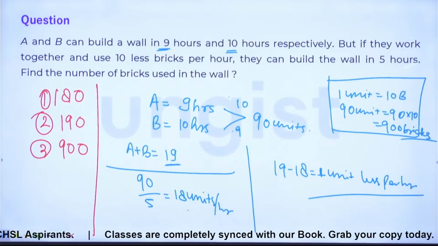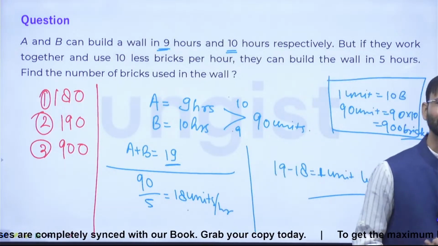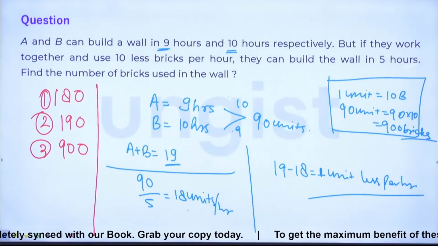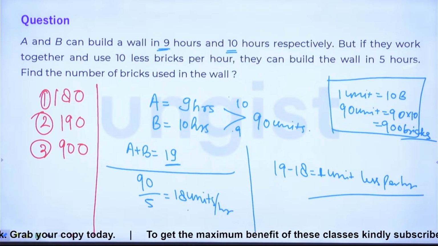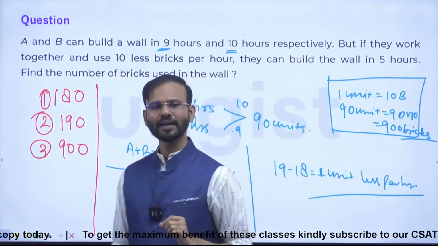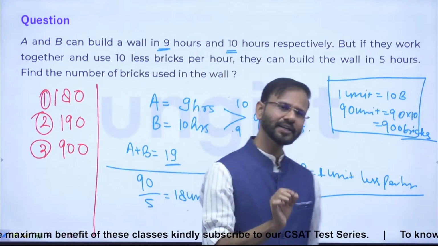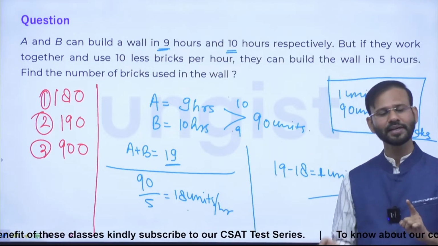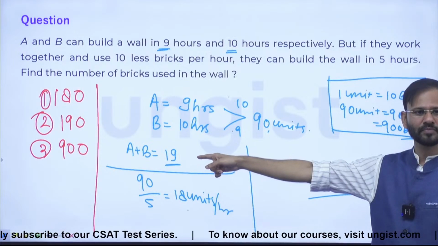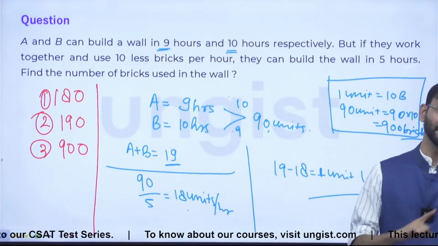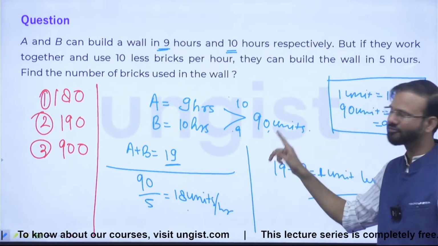So look at the question carefully. Read the data. Yes, Ayan. It's saying that for 1 unit they use 10 bricks less. No. The question is saying they are actually using 10 less bricks, so they can build the wall in 5 hours. Ideally, if they are working with their own efficiency, they can build the wall in less than 5 hours. Why? Because 90 by 19 will be less than 5 hours, because 19 into 5 is 95. So in 5 hours, they can actually build 95 units.